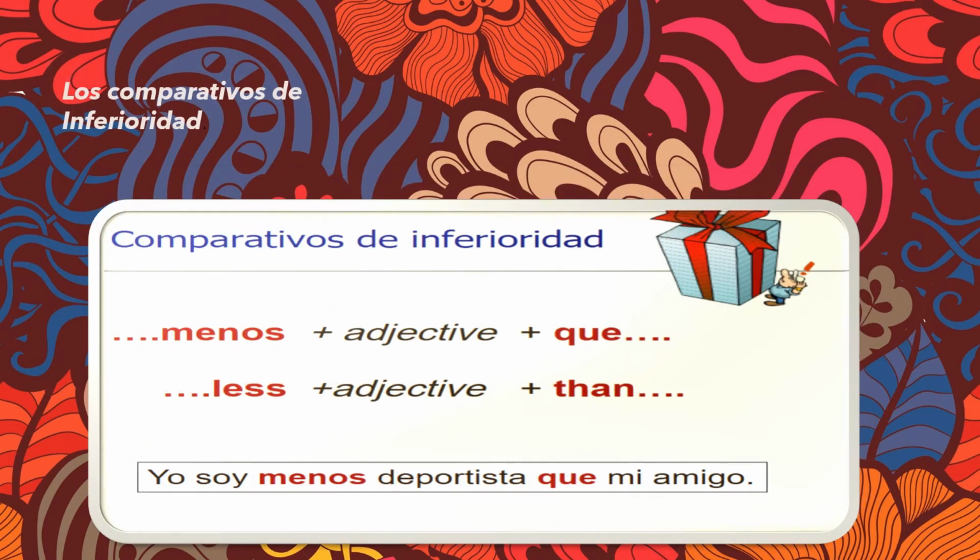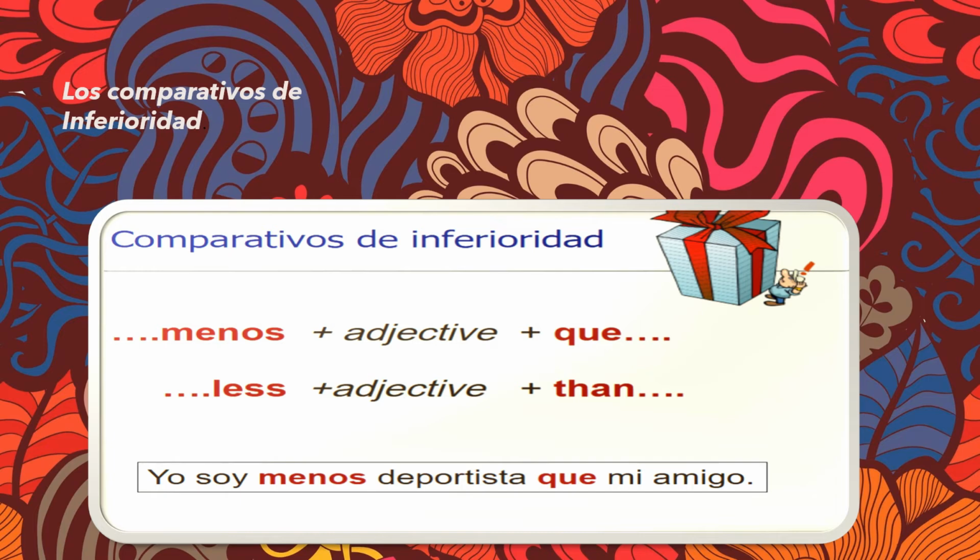This is the third type of comparatives, los comparativos de inferioridad, the comparatives of inferiority. This type of comparative is used to do the comparison between two different things, nouns and objects, where one is inferior to the other.